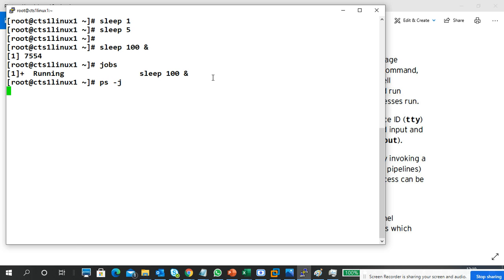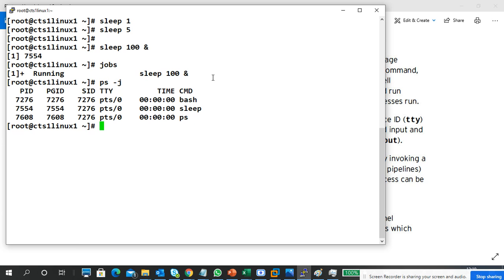ps -j. You can see the process running in the background. Of course, the terminal shows bash and ps first, but you can also see sleep. So that is the process running in your background. Whenever you are given a command, we consider that a job.